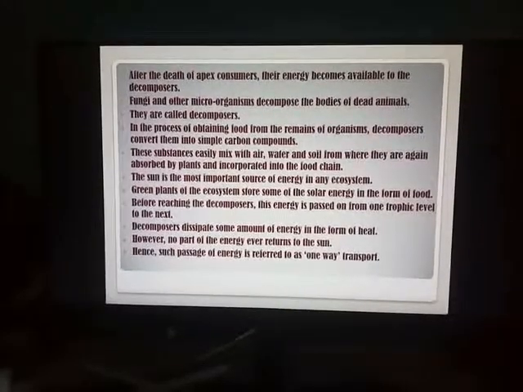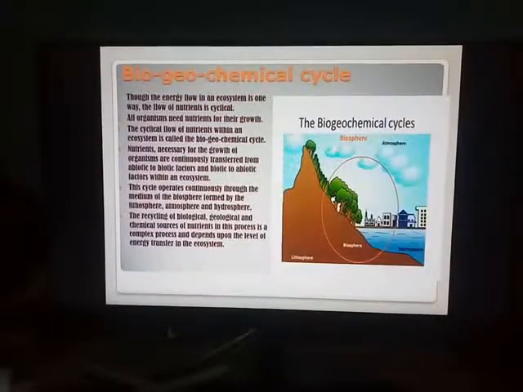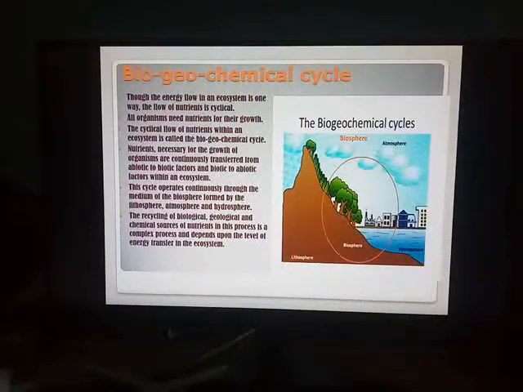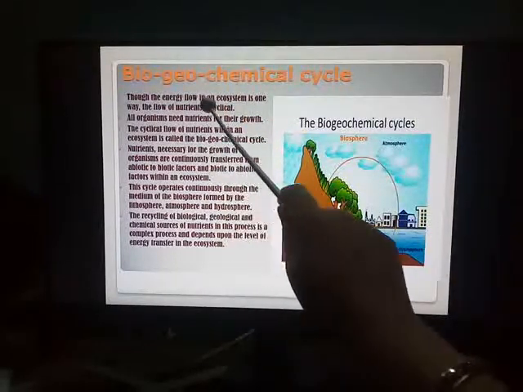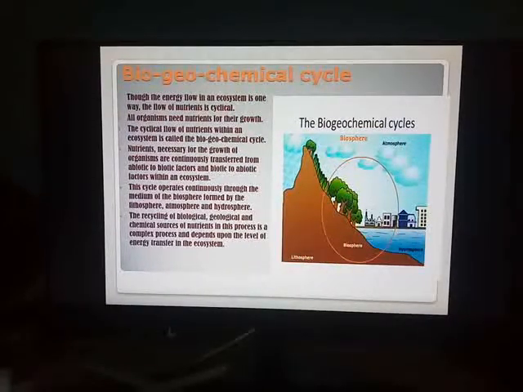Now, we have seen that the passage of energy, though it is referred to as a one-way transport, but the flow of nutrients in an ecosystem is cyclic. How cyclic? Though the energy flow in an ecosystem is one way, but the flow of nutrients is cyclic.